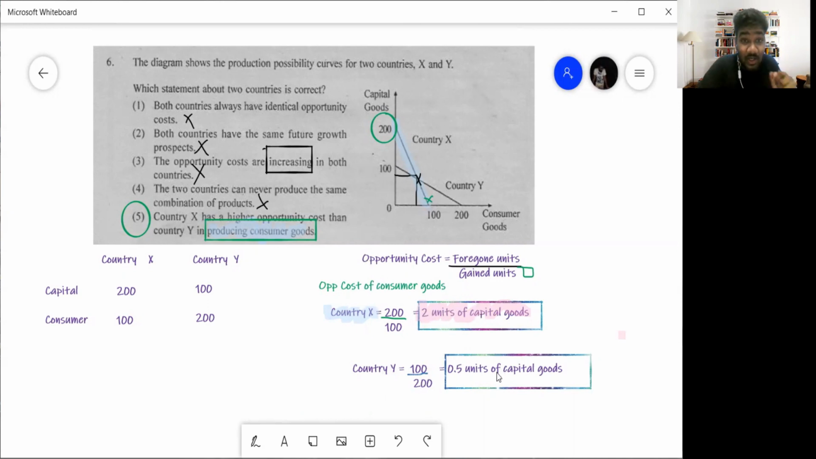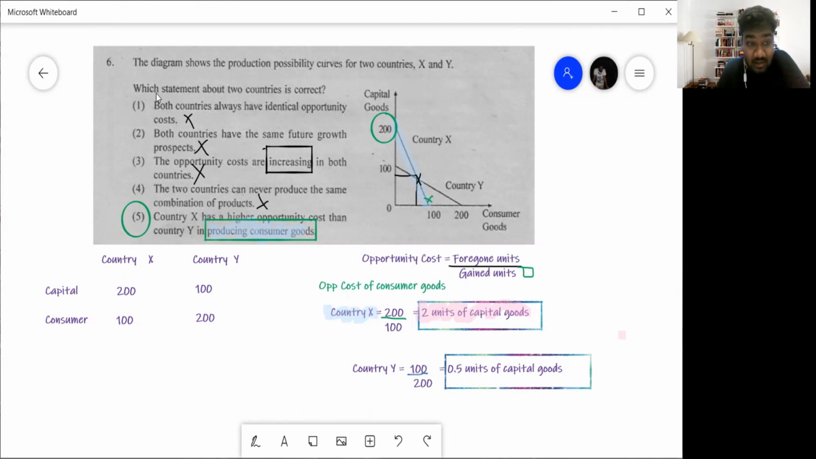That is, to get one consumer good, country X has to forego 2 capital goods. To get one consumer good, country Y foregoes 0.5 capital goods. So that is a basic thing. We can calculate opportunity cost for capital goods also, but we don't need that right now. We'll look at the answers.